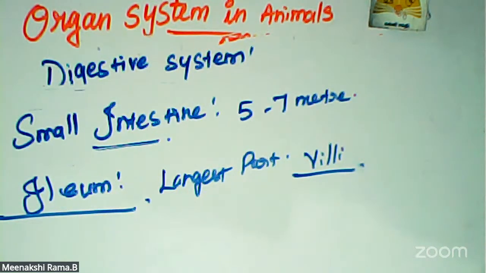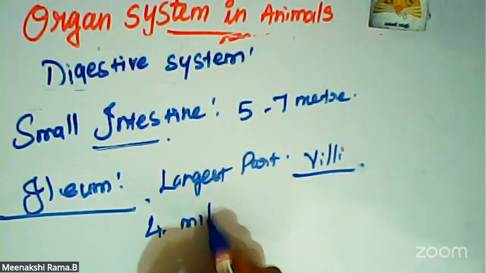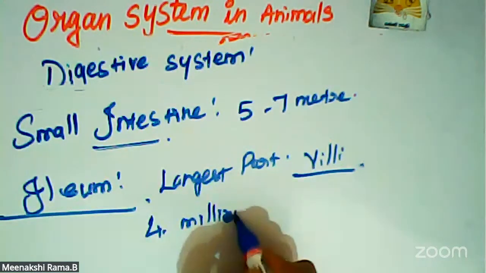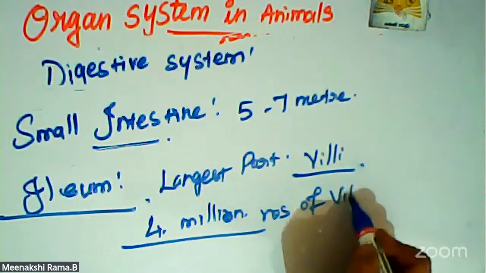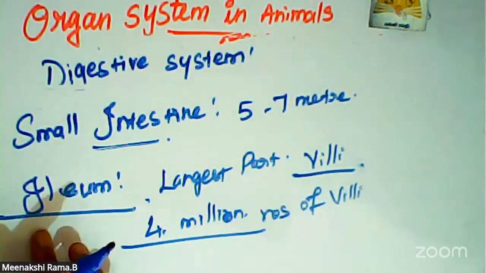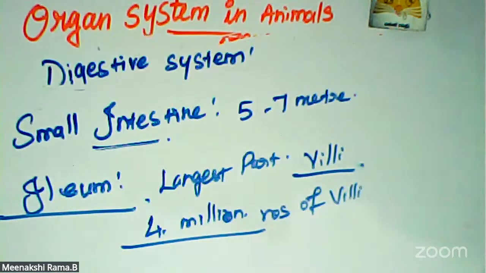There are approximately 4 million villi present in the ileum part. Internally, each villus contains fine blood capillaries and lacteal tubes. So the small intestine serves both digestion and absorption.